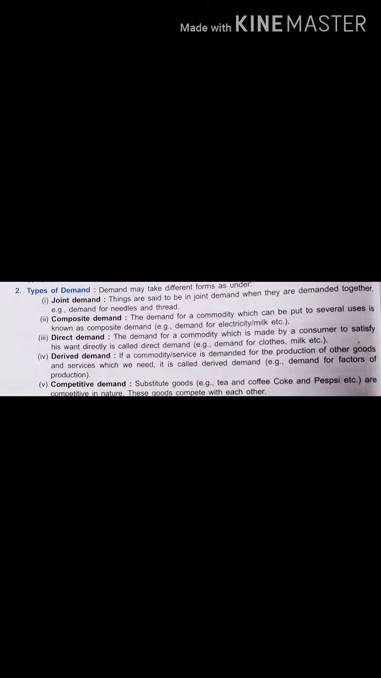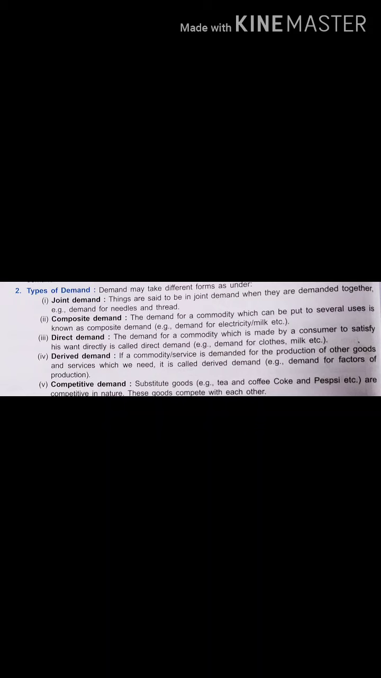Now next is derived demand. Now what is derived demand? If a commodity or service is demanded for the production of other goods and services which we need, it is called derived demand. Like if we want to run a factory, we need factors of production. That is derived demand. If I want to build a house, I want cement, steel rods, bricks. From where am I deriving this demand? From one demand. Okay, so when another demand derives from one demand, that is derived demand.